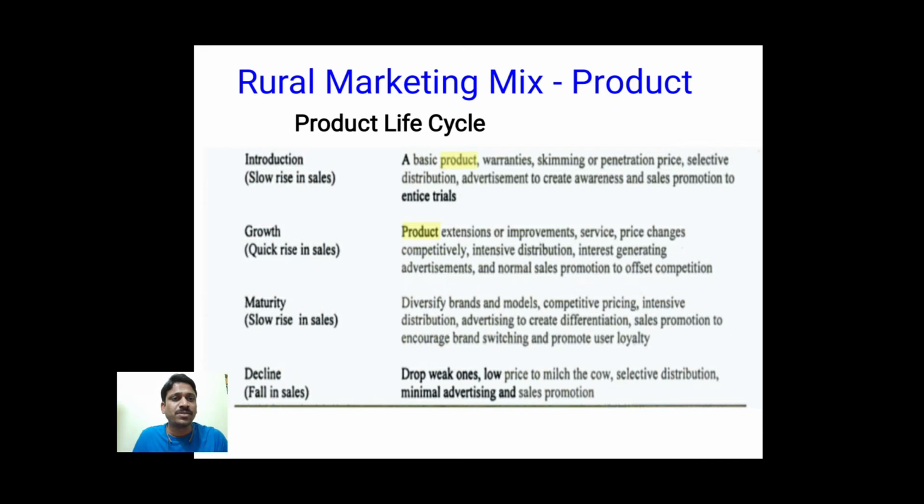And what we can observe here is competitive pricing, because when there is a slow rate, the price is to be reduced, and when we are in the maturity level, usually some other competitors also enter the market. So when there is a lot of competition, pricing will be affected, right? And intensive distribution is required here also. All the time we should keep on distributing.